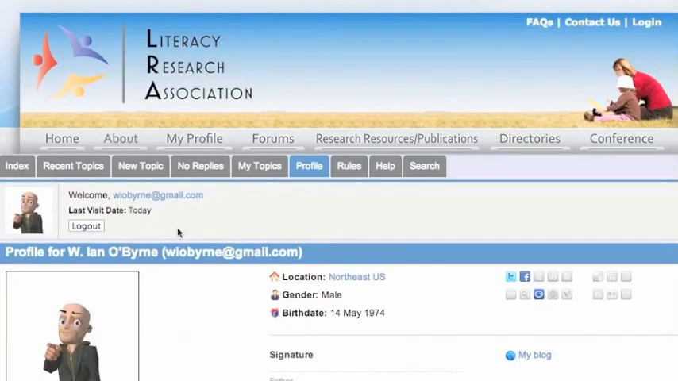Once again, this is our look at the LRA forums, and this is a way to set up email notifications on individual forum threads.